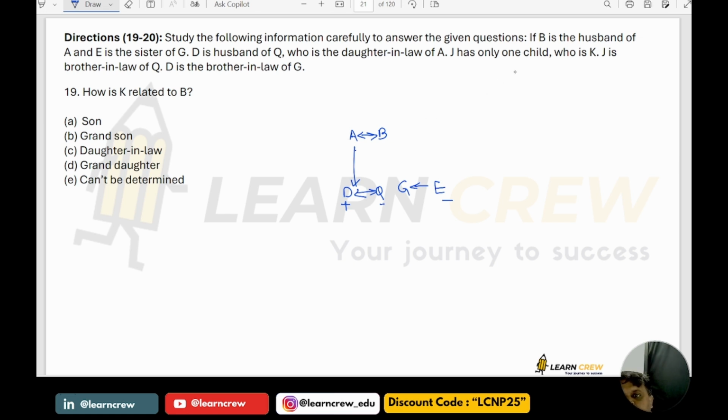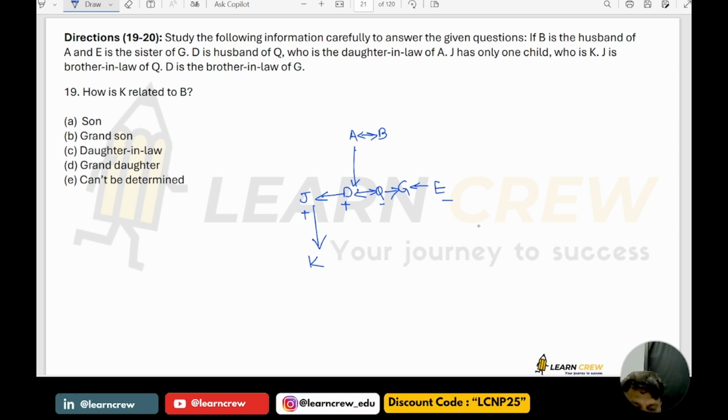J has only one child, who is K. J is the brother-in-law of Q, which means J is the brother of D. And J has only one child, K. D is the brother-in-law of G, which means these two are going to be siblings. Yes or no?